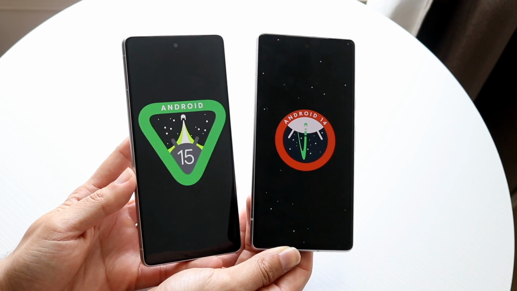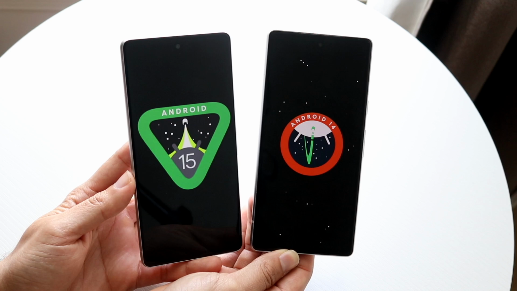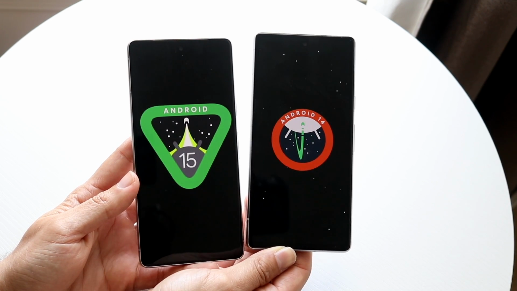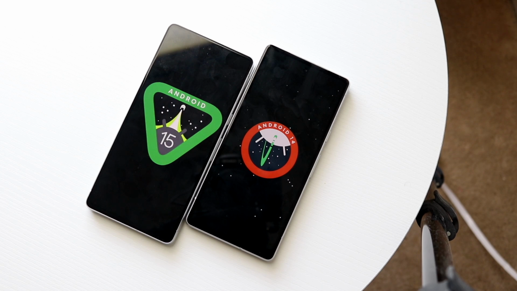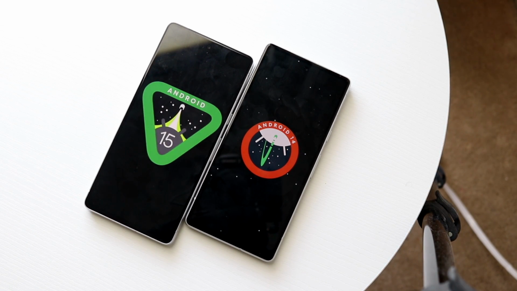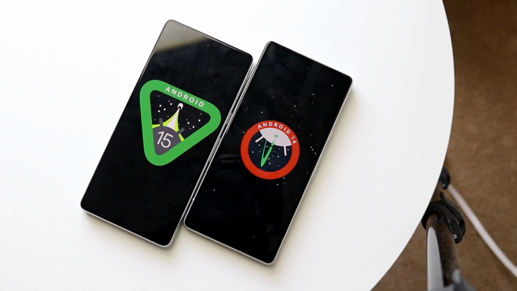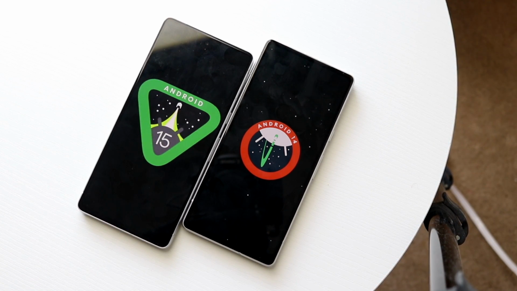Now, the first thing I'll definitely tell you is that Android 14 is the more stable version of an operating system right now, and it definitely makes a lot more sense to basically just keep Android 14 on your device rather than going up to Android 15 as of this point. I like Android 15, there are definitely lots of improvements here, but I will tell you for the most part, Android 14 is the better way to go.